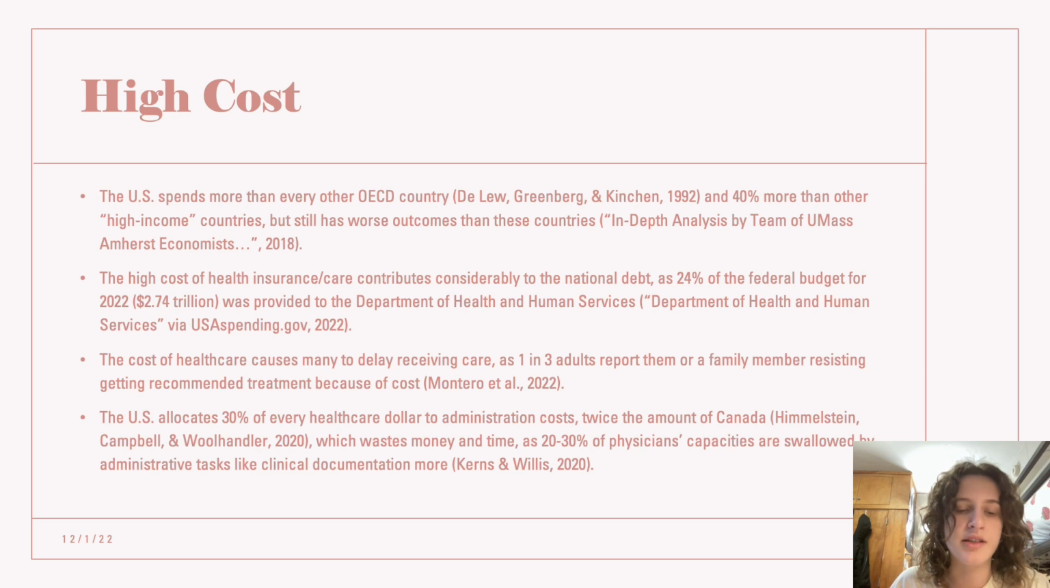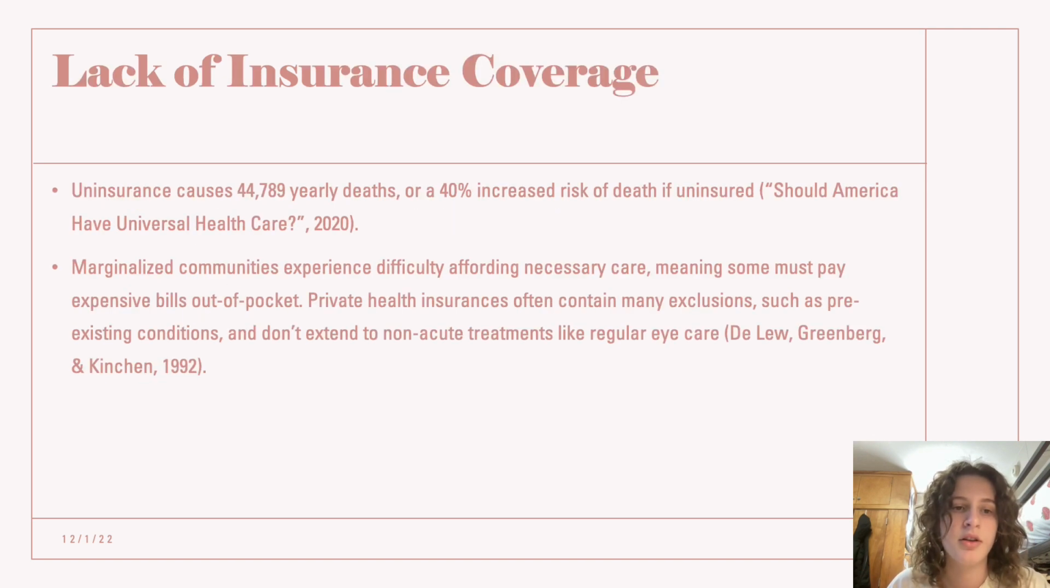The cost of health care causes many to delay receiving care, as 1 in 3 adults report them or a family member resisting getting recommended treatment because of cost. The U.S. allocates 30% of every healthcare dollar to administrative costs, twice the amount of Canada, which wastes money and time, as 20 to 30% of physicians' capacities are swallowed by administrative tasks like clinical documentation and more. Uninsurance causes 44,789 yearly deaths, or a 40% increased risk of death if uninsured.